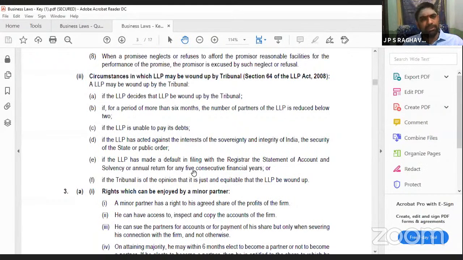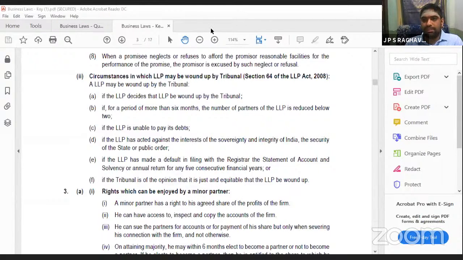Lastly, if the tribunal itself thinks it is not correct to continue this LLP because of some reason in public interest, and if it is a just and equitable thing, then also it can order the winding up. This is the thing.